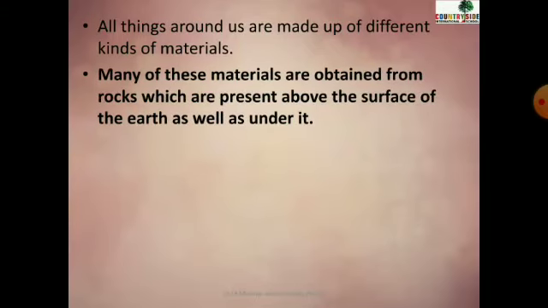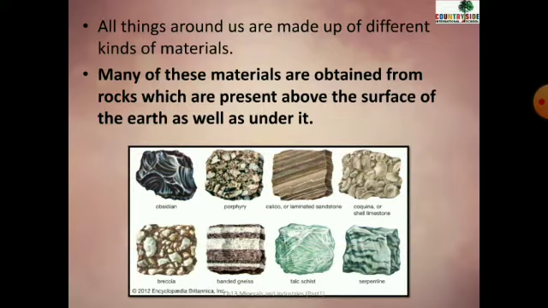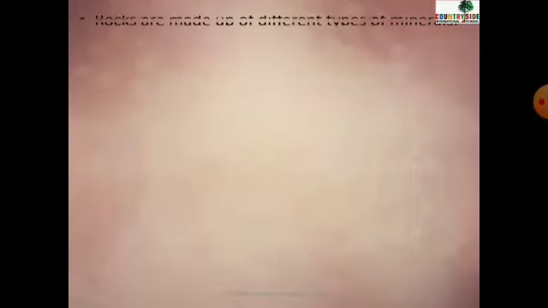Many of these materials are obtained from rocks which are present above the surface of the earth as well as under it. Rocks means big stones, and from these big stones many of the materials are obtained. It can also happen that some of these materials are obtained below the earth, and some are obtained from the surface of the earth itself. So let's see about it.